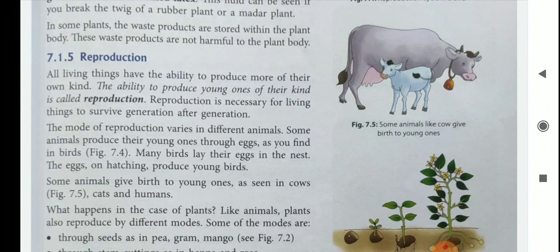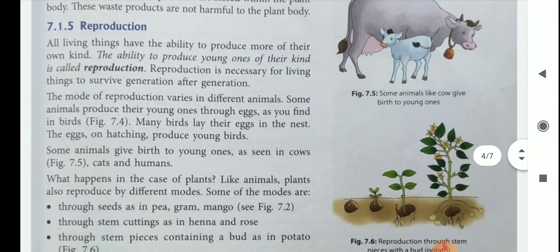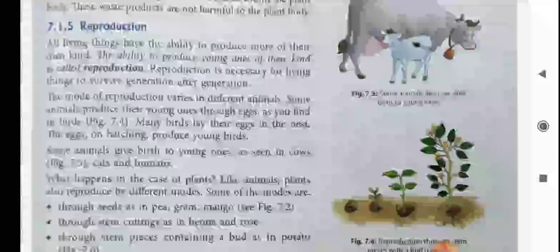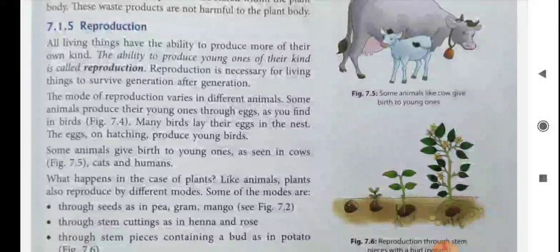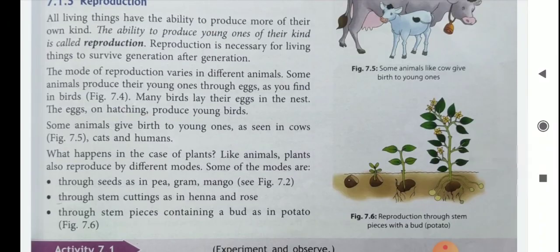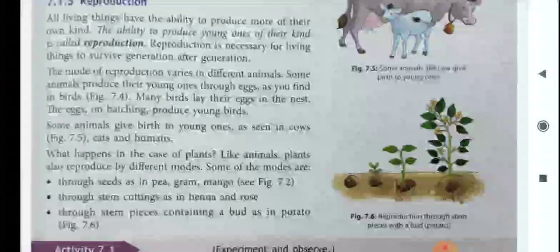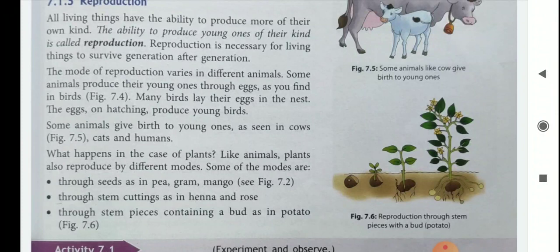The mode of reproduction varies in different animals. Some animals produce their young ones through eggs, as you find in birds. Many birds lay their eggs in the nest. The eggs, on hatching, produce young birds. Some animals give birth to young ones, as seen in cows, cats, and humans. So children, the animals which lay eggs are known as oviparous, and the animals which give birth directly to young ones are known as viviparous.